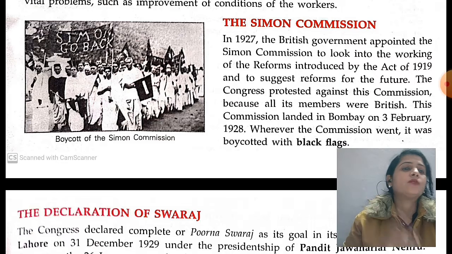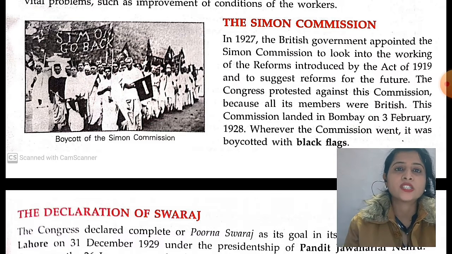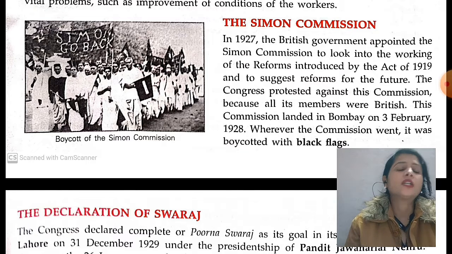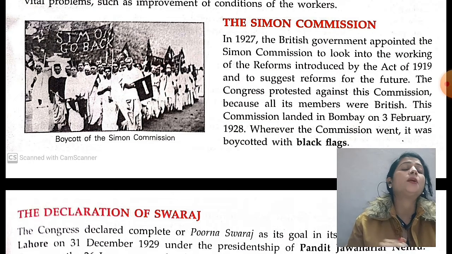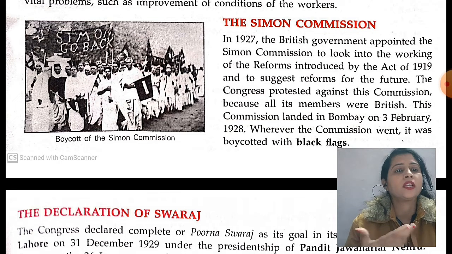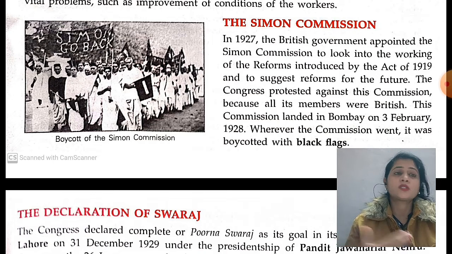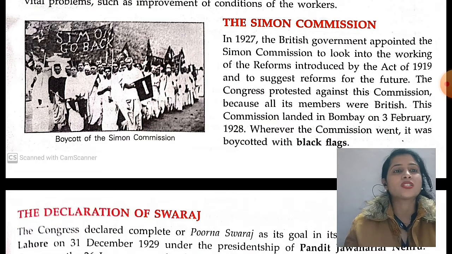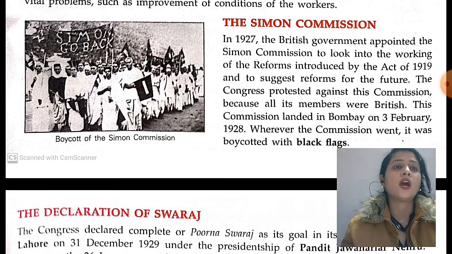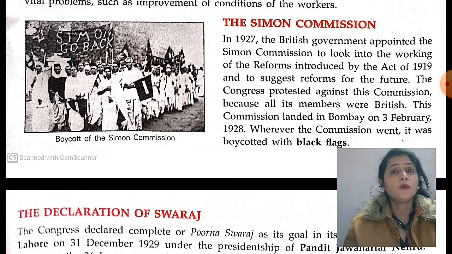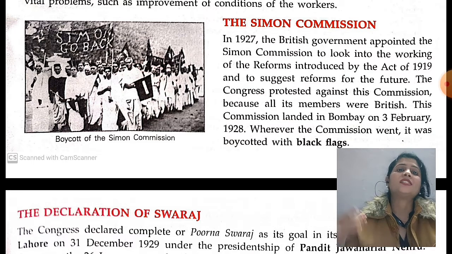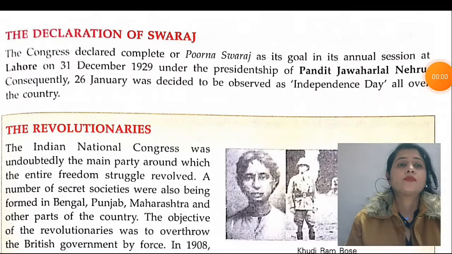When the commission visited different places in India, nobody welcomed it. They boycotted it by showing black flags and gave the slogan "Simon Go Back", because no Indian was in this commission. Then how would they reform the Indians? So Congress boycotted this commission, saying Simon go back.